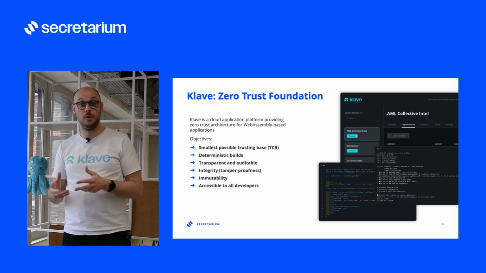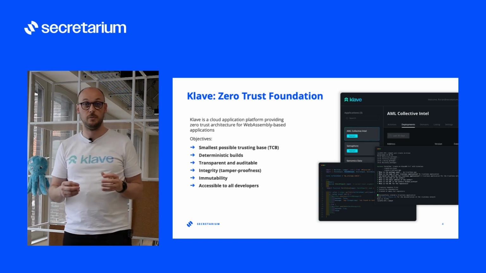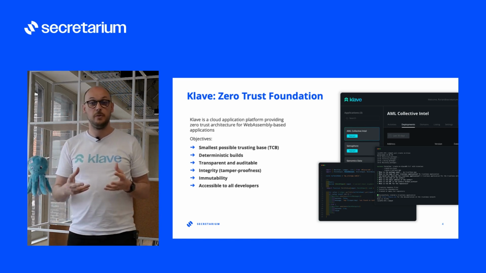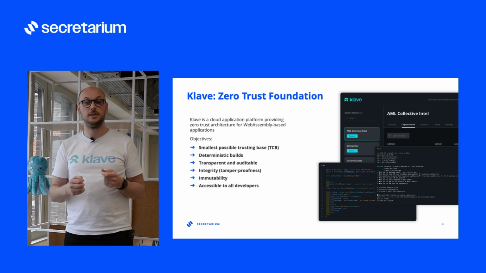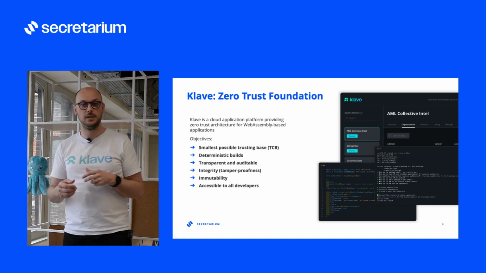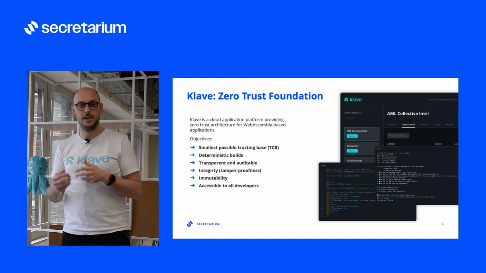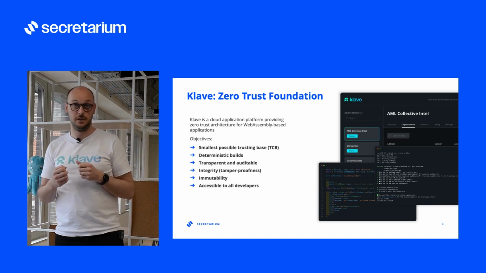And that's what the product I'm working on, Clave, is doing. It reduces the trusting computing base to its bare minimum. It's your WASM apps in a secure hardware enclave with no hypervisor involved. It implements a zero trust runtime using trusted execution environments where sensitive data remains encrypted and isolated in transit, in use, and at rest. It leverages certificates and cryptography to continuously verify the identities of the platform components, apps, and devices. And finally, it offers a global platform with scalability and resilience built in.